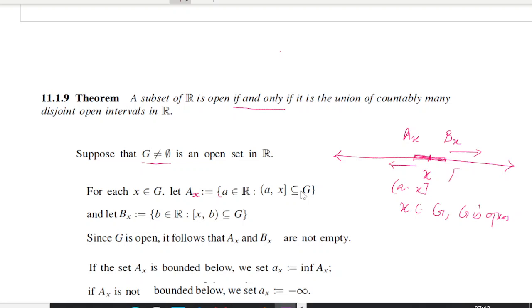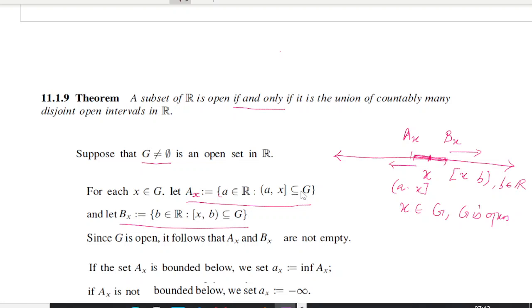Similarly, Bx I can define from here to here. That is, from the closed interval [x, b], where b belongs to R. So Bx is equal to the set of all b belongs to R such that [x, b] is contained in G. So up to here is contained in G, like that we are taking. So remember these two set definitions.